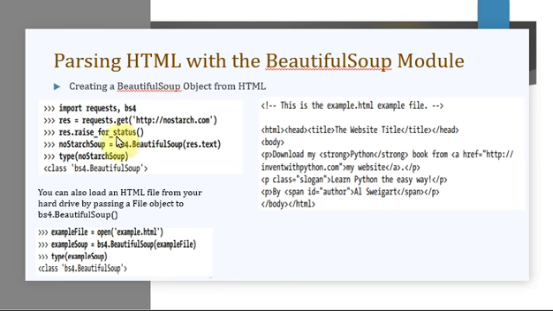The only thing you have to remember is this part. This is the same as what you have seen in the previous module, that is the requests module. Till here it is the same thing, the only addition is that you pass the response object's text part to BeautifulSoup of the module bs4. The Beautiful Soup object is created, that is noStarchSoup. Next is the type of the object, which belongs to the class bs4.BeautifulSoup. So this is how you can create a Beautiful Soup object from HTML.